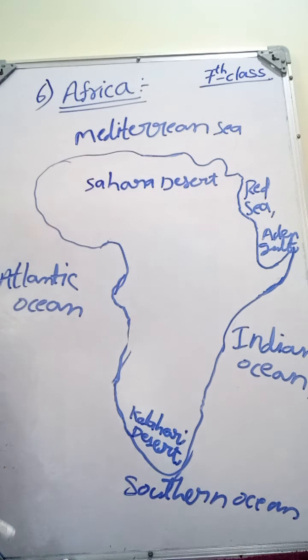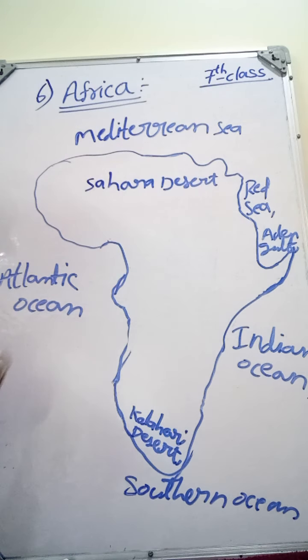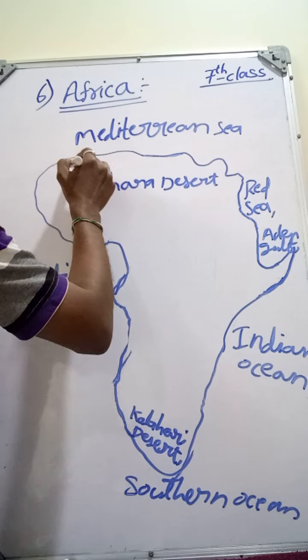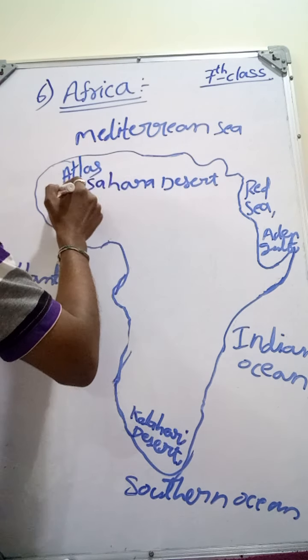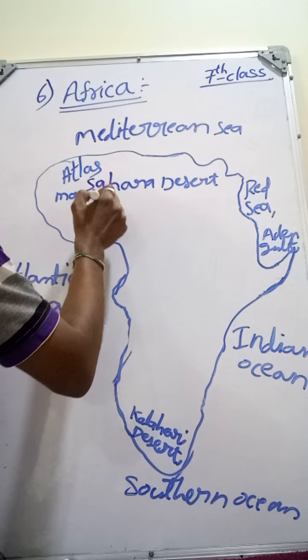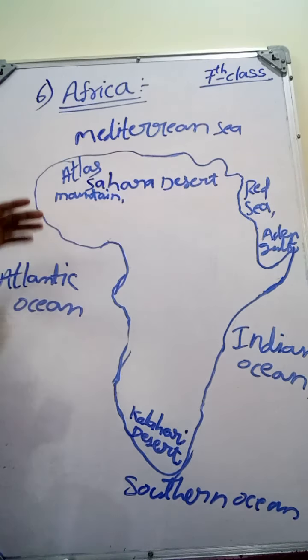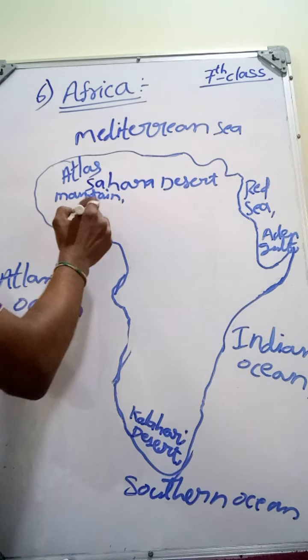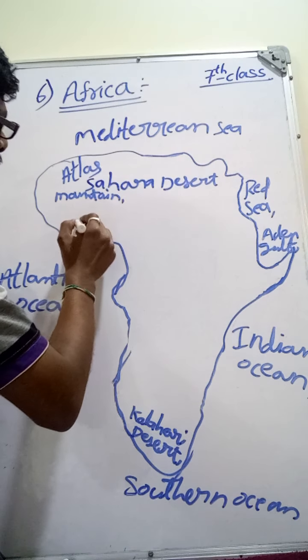These two are the important deserts in Africa. Next, in the north, we see the Atlas Mountains. These Atlas Mountains are black mountains. And here we see the river Niger.